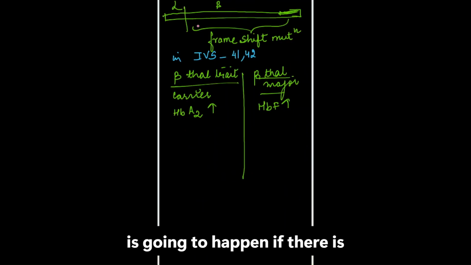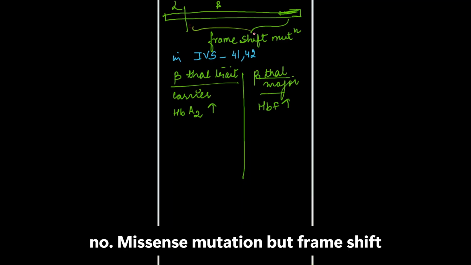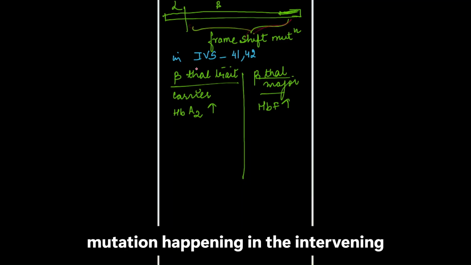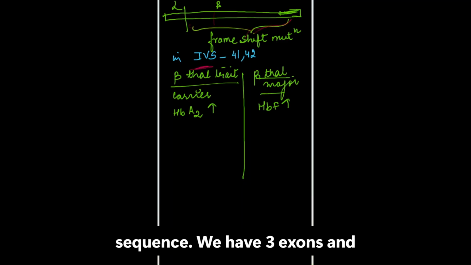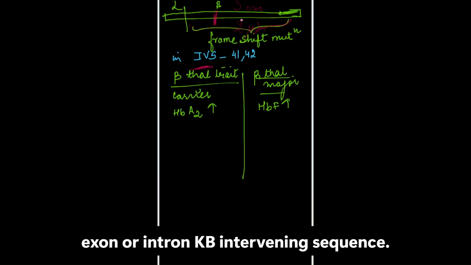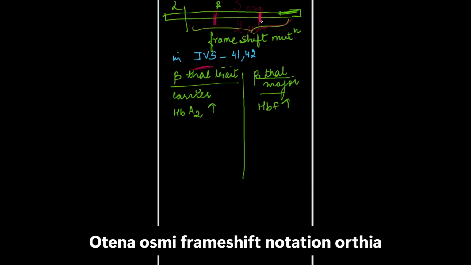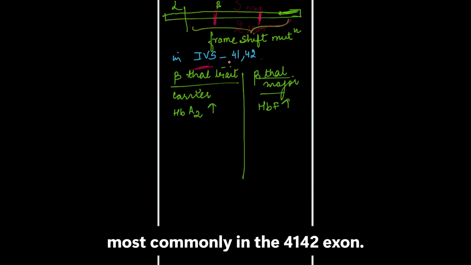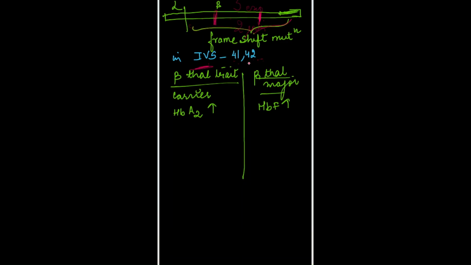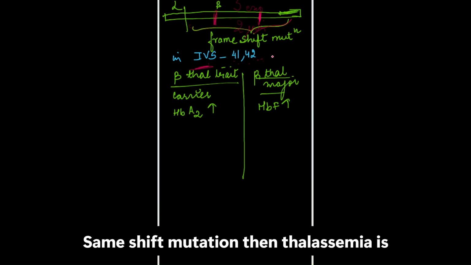Now next, what is going to happen if there is no missense mutation but a frame shift mutation happening in the intervening sequence? We have 3 exons and 2 introns in this beta gene. So in the intervening sequence between exon and intron, a frame shift mutation occurs, most commonly between codons 41-42. Then thalassemia is happening.